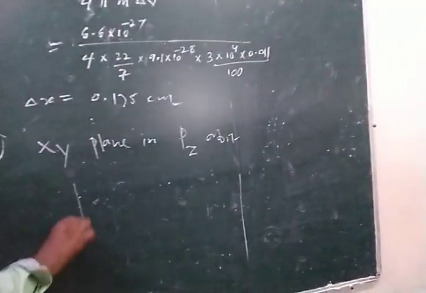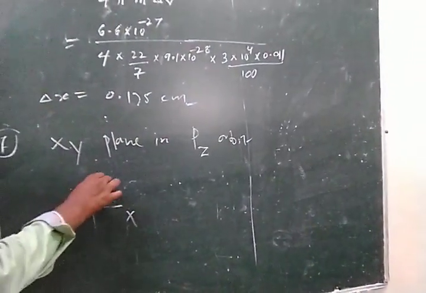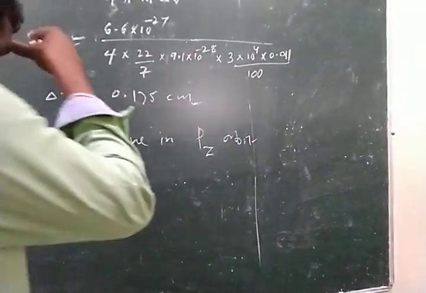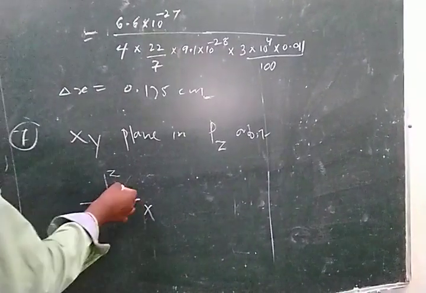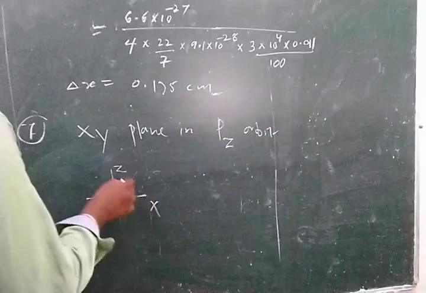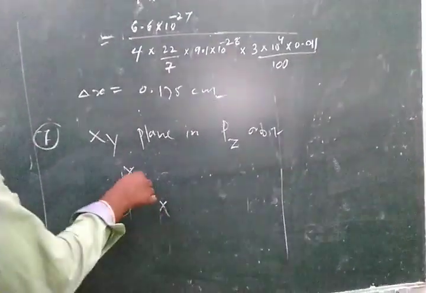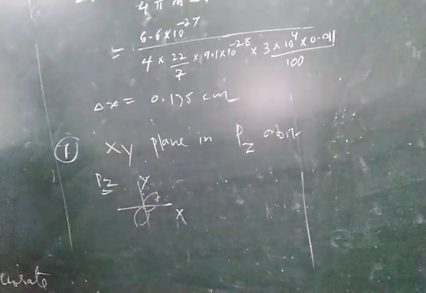You know that for the pz orbital, if you take this as the x axis, this as the z axis and this as the y axis, the electron density is along the z axis. In between x and y, there is no pz orbital. This is the pz orbital.